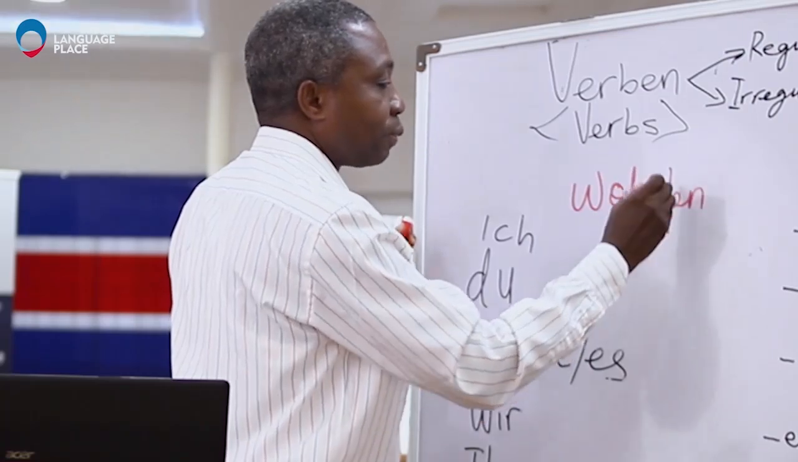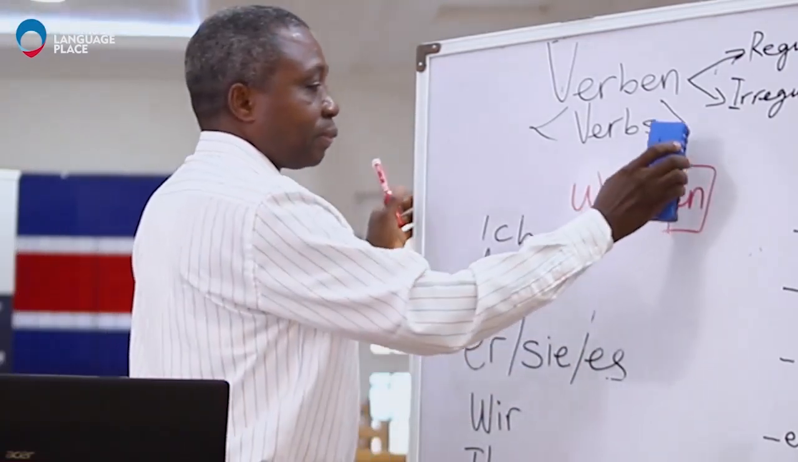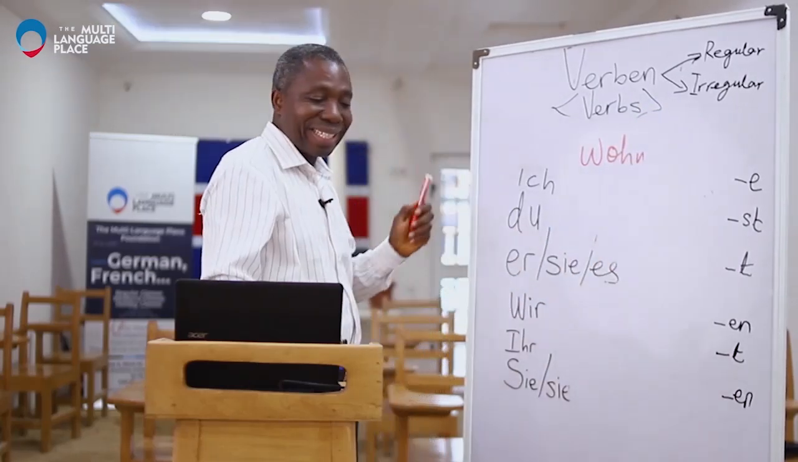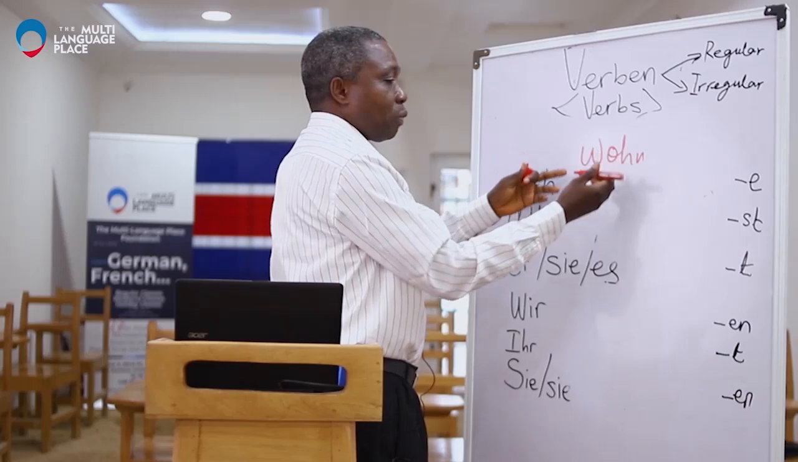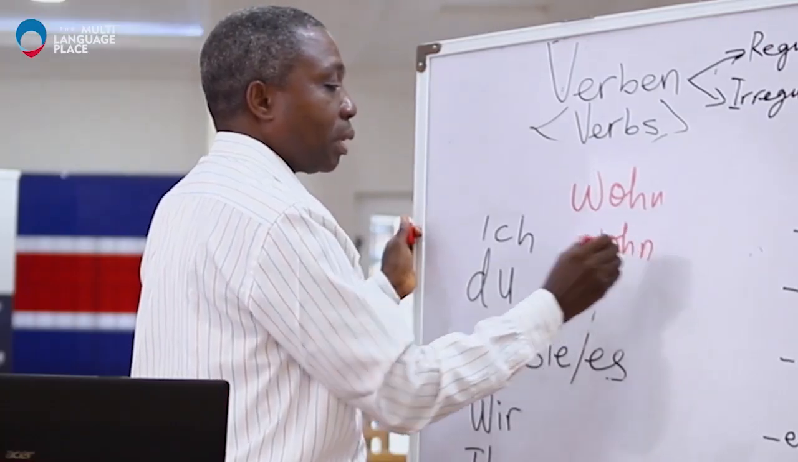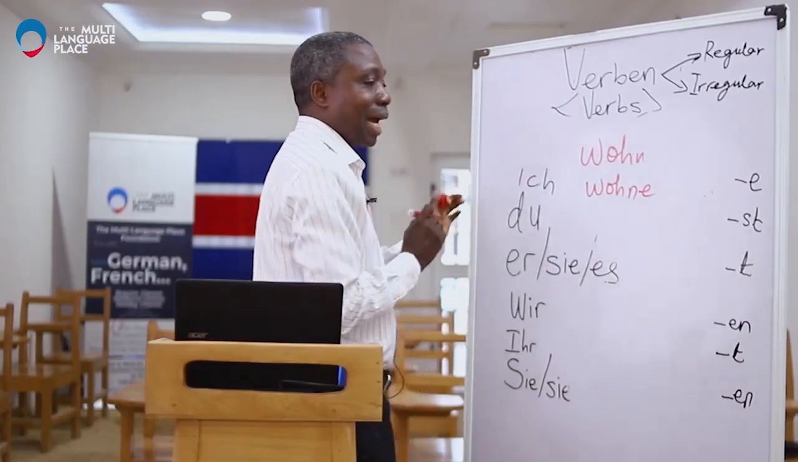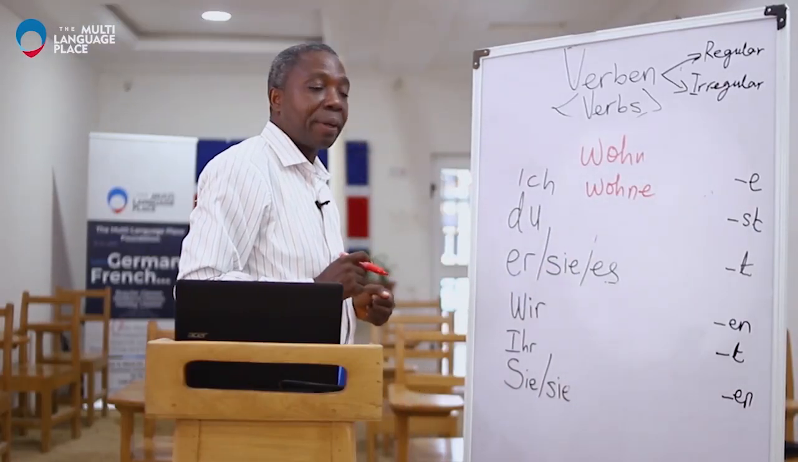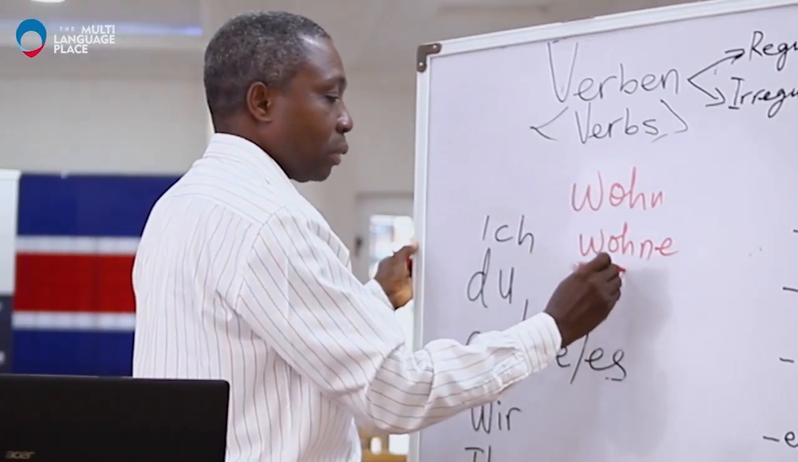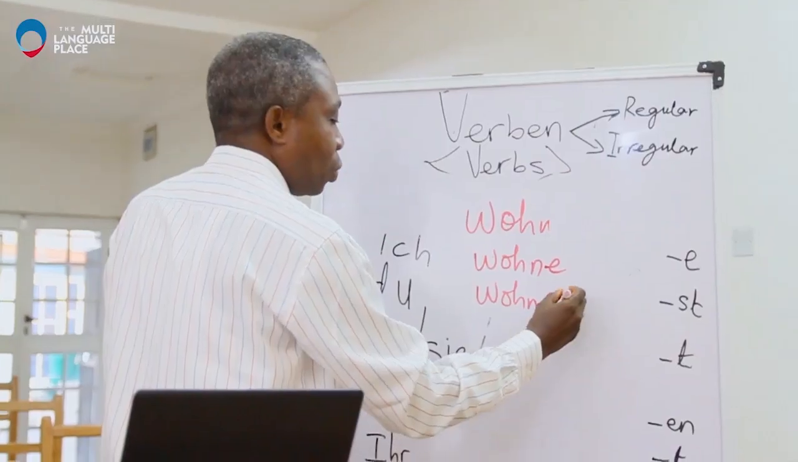So the stem definitely is easier to identify, the ending because it's en. So you cut off the en. So I'll just cut it off. And then we have the stem. So this stem, we bring it here. Ich wohne. Wo, and then I add the ending e, and I have wohne. And then the du, the same stem comes down, du wo, and then I add the st, du wohnst.